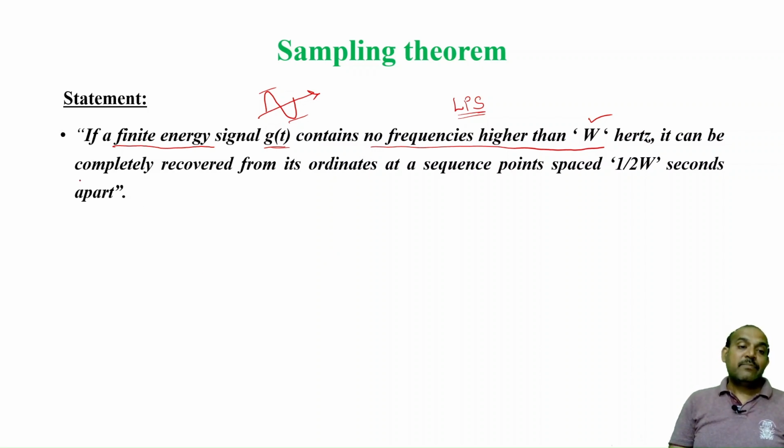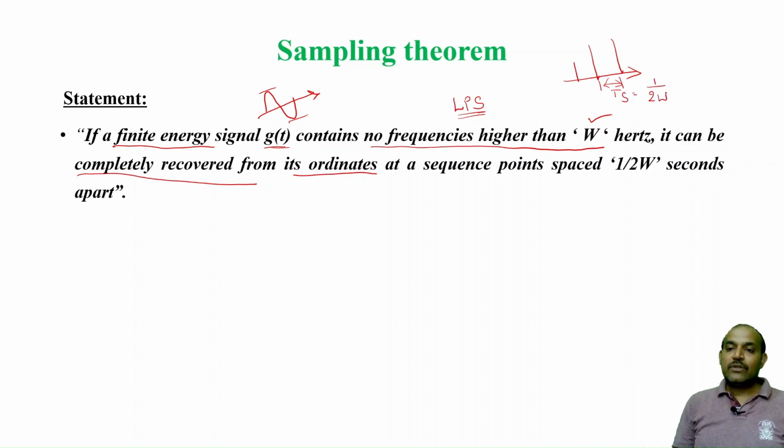Then such a signal can be completely recovered from its samples, from its ordinates at a sequence of points, if the spacing between them is 1 by 2W. So if the sampling frequency is greater than or equal to 2W, only then can you completely recover your signal from its samples. This is what the sampling theorem states.